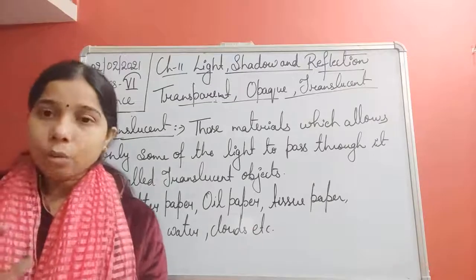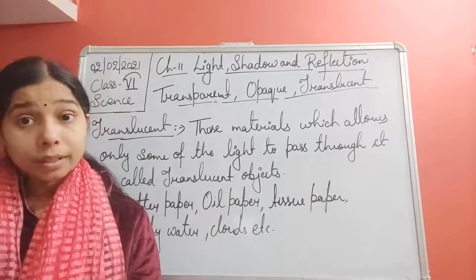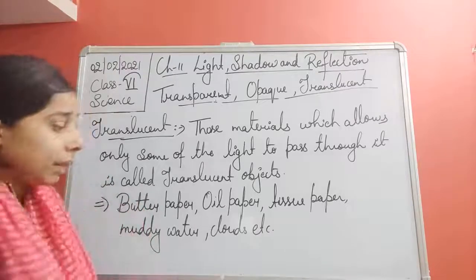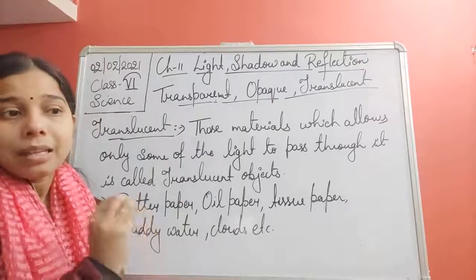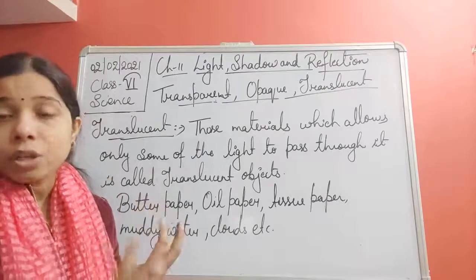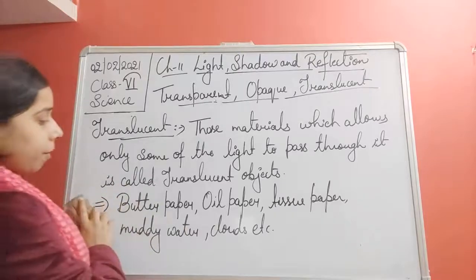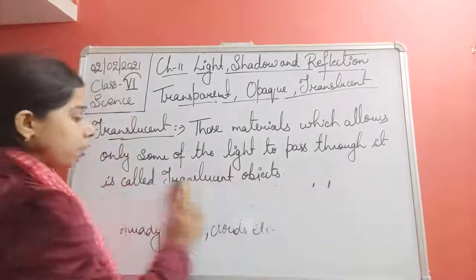It will not allow the sunlight to pass through it properly, due to which it is not a bright sunny day, but becomes cloudy. So clouds are somehow providing a hindrance to the sunlight coming to the earth. So this is about the translucent.